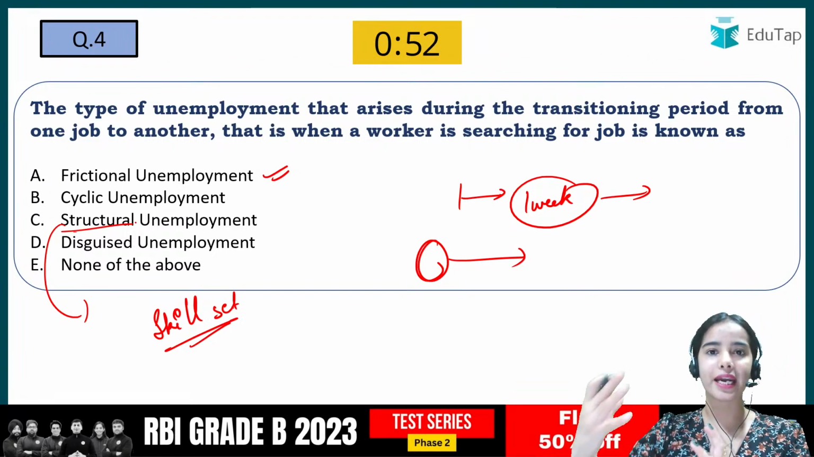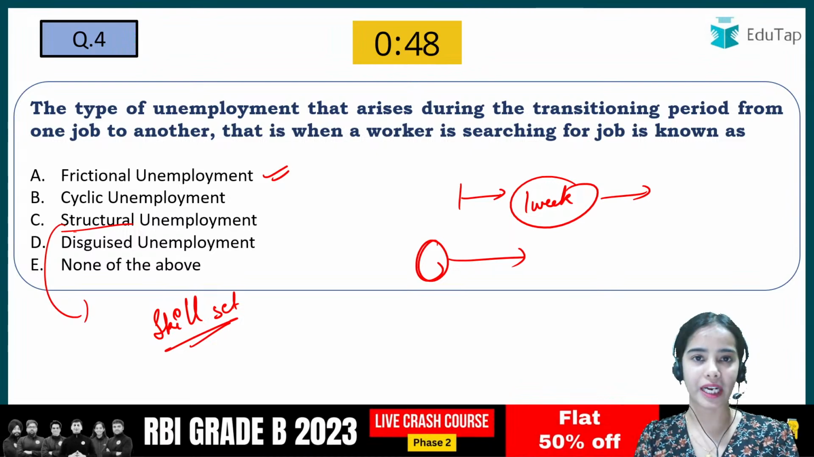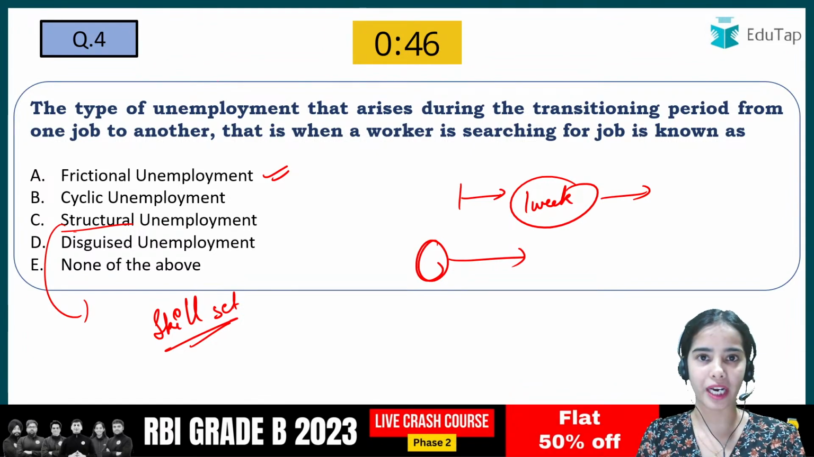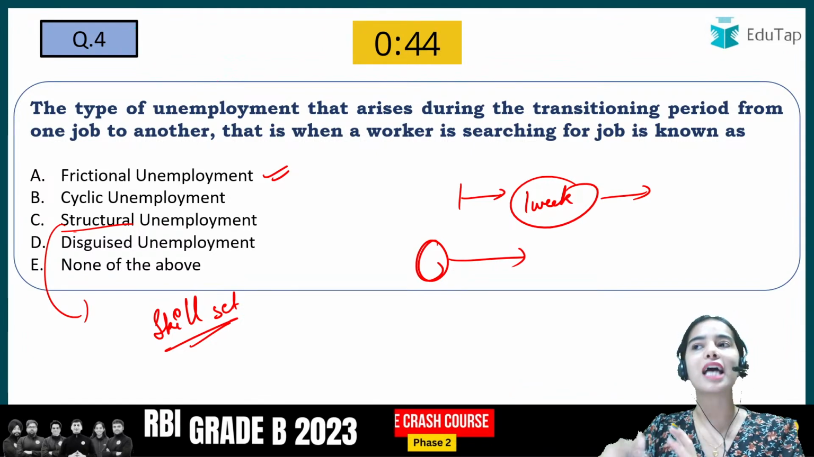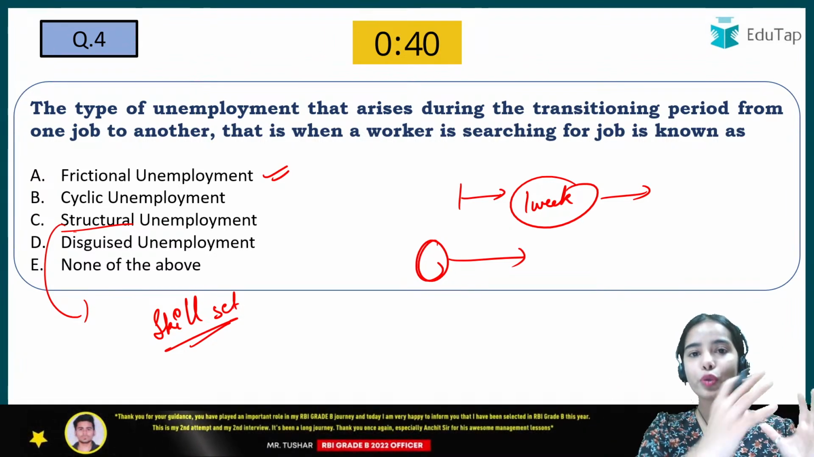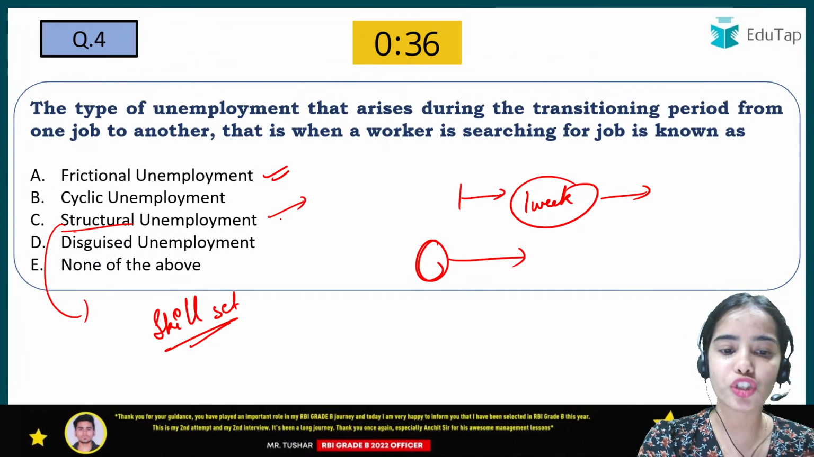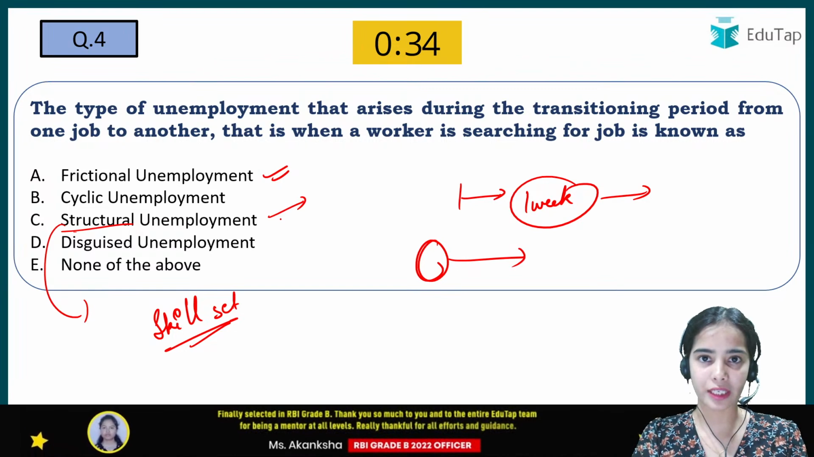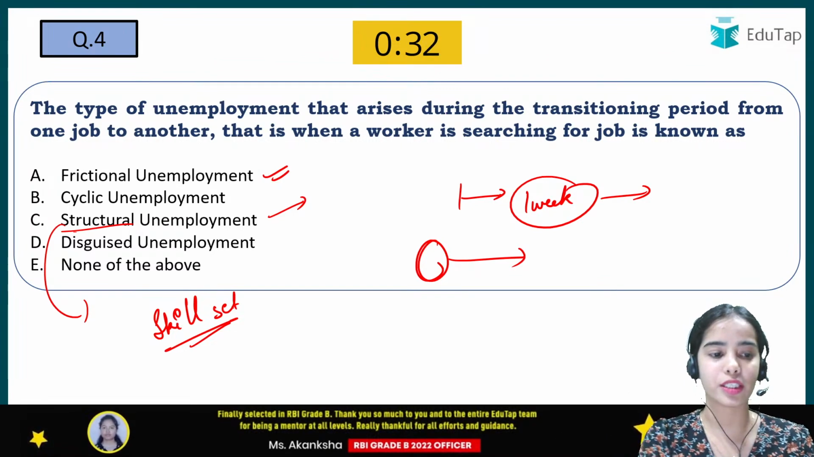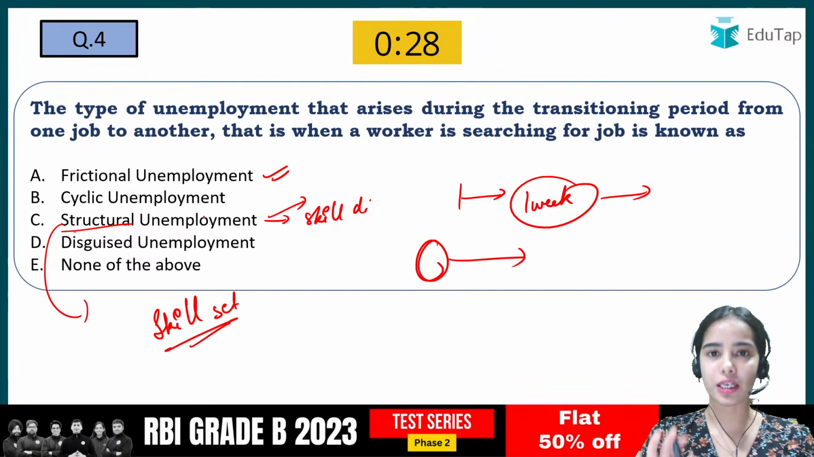Like in the era when computers were introduced, people had the skill of typewriting. They were using typewriters. Now typewriting skills have become obsolete because you need the skill set of using a computer. That is structural unemployment. You have lost your job because you only had the skill of typewriters. So when there is a skill difference, there is structural unemployment.